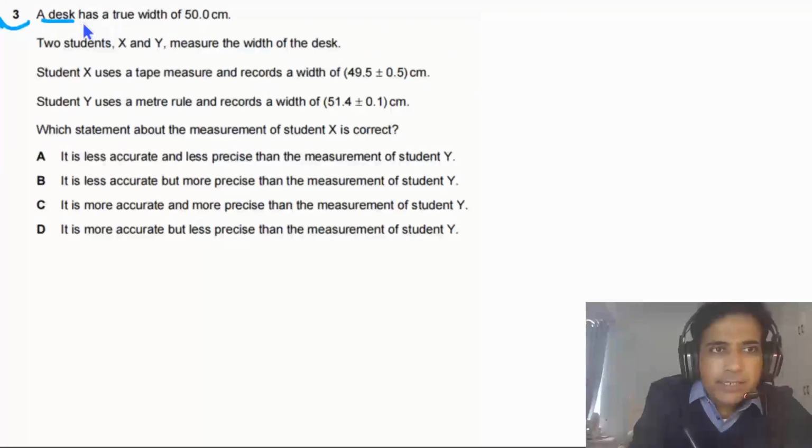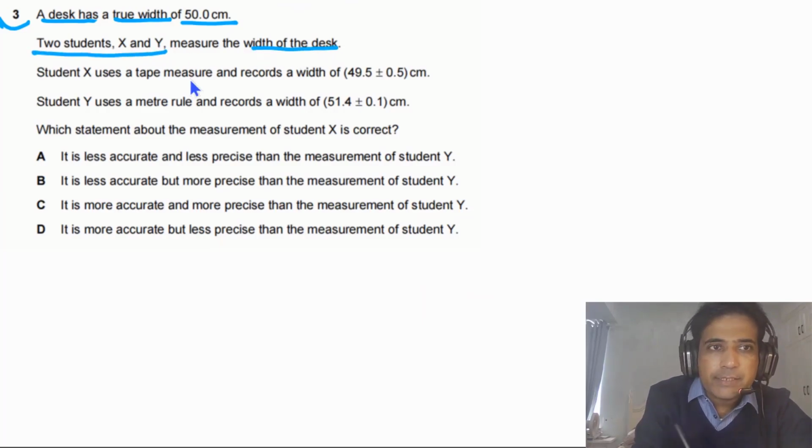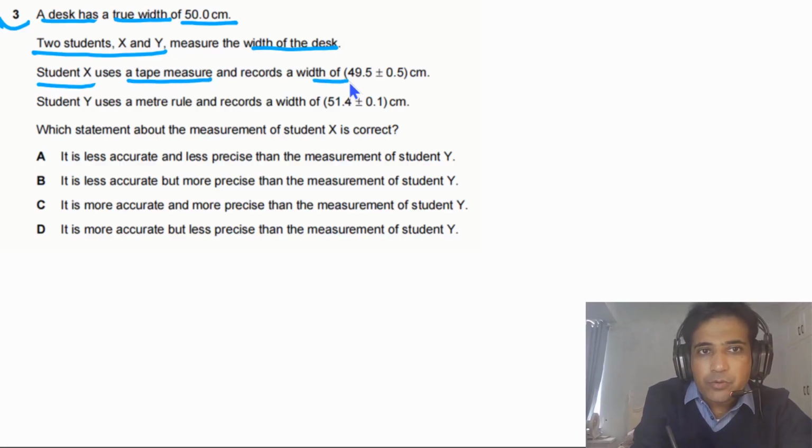Question 3 says a desk has a true width of 50.0 centimeters. Two students X and Y measure the width of the desk. Student X uses a tape measure and records a width of 49.5 plus minus 0.5 centimeters. So this is the precision of the tape measure.